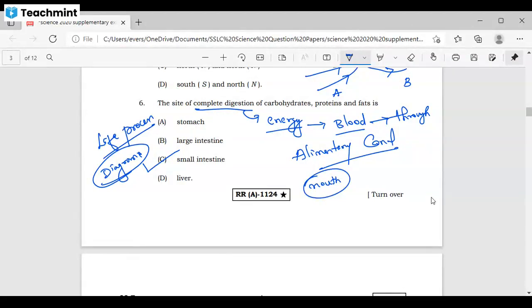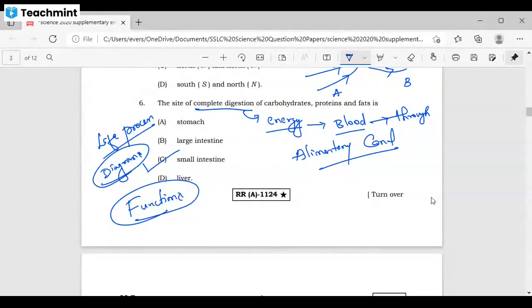Which is the enzyme that helps convert from this to this? Or maybe they can target the liver, the pancreas, or the stomach. Large intestine, small intestine, they can target any one part. So from the chapter life process diagrams, you have to study all the functions.